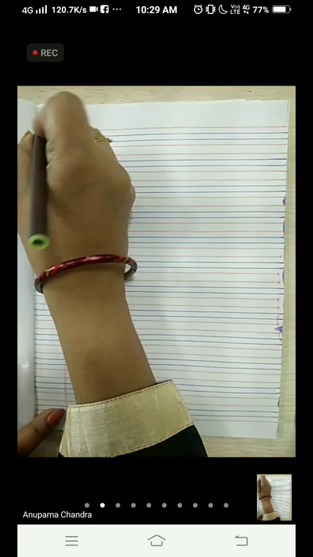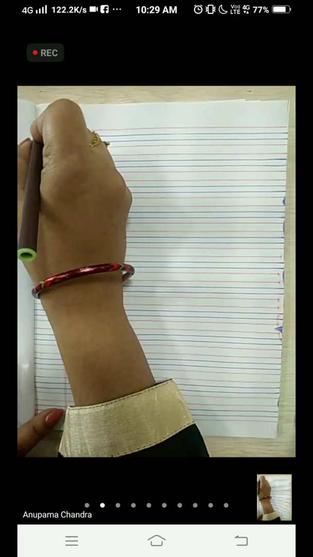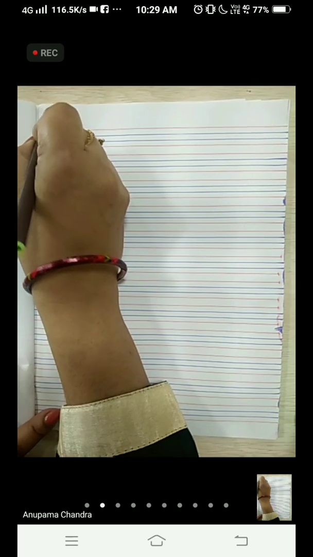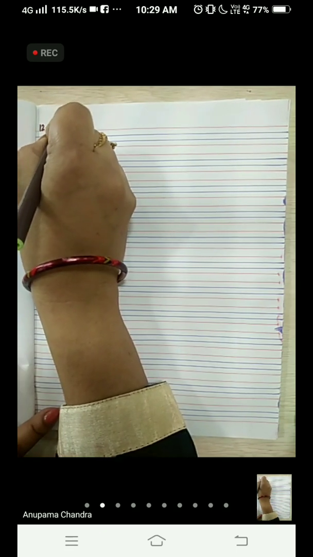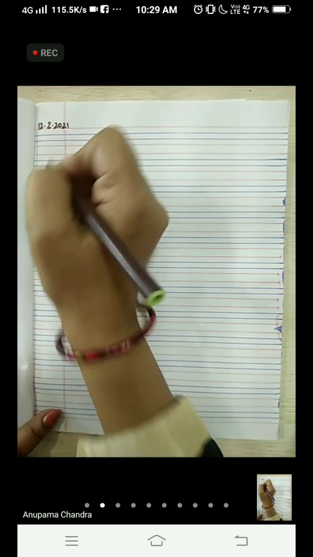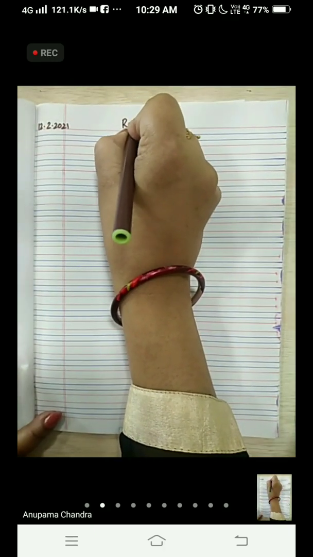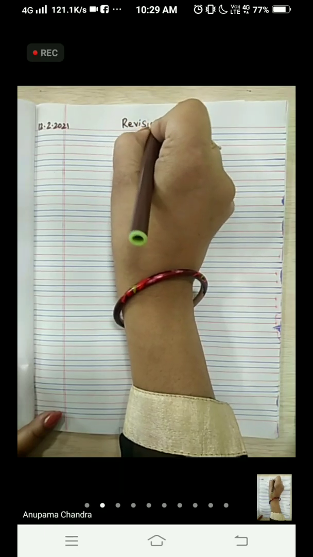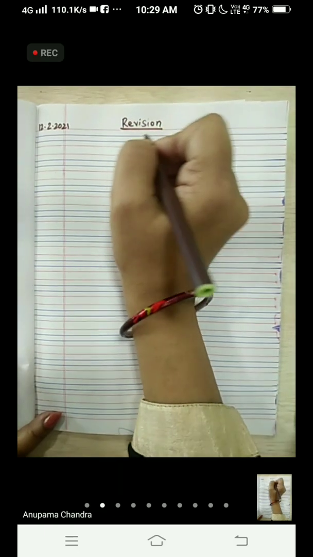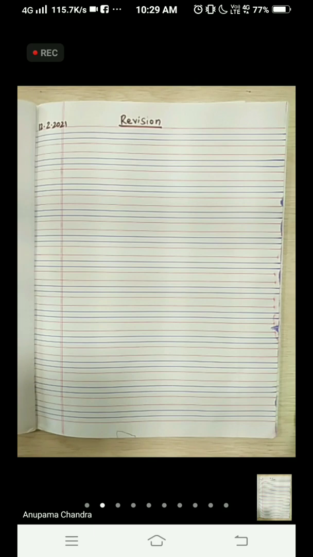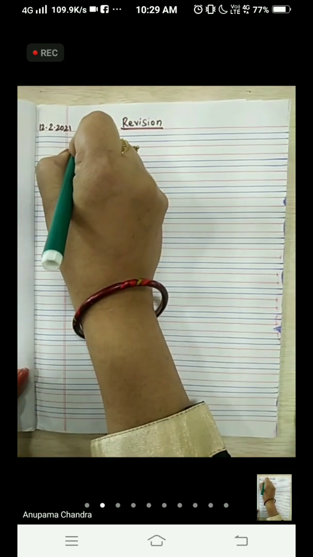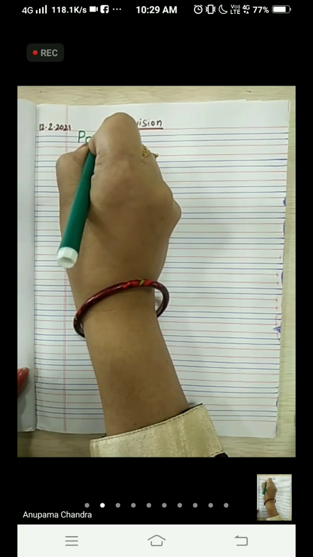So very first thing you are going to do is put the date. Today is 12/2/2021, and on the red line you will write revision. Revision because we have done this already. We are doing it again. Okay? And on the very first line you will write past tense.